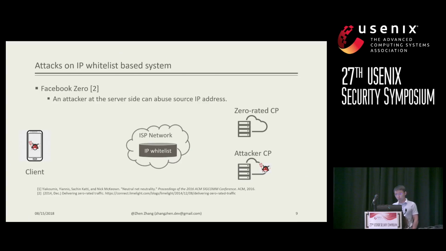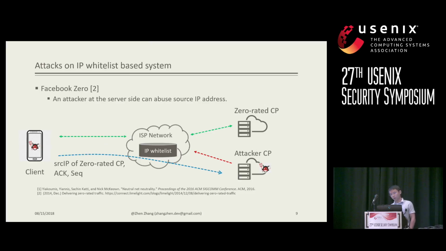In order to compromise this system, the malicious client will first build a connection with the zero-rated content provider. Once the connection is established, it will send the information of this zero-rated connection to the attacker's content provider server. The information includes the source IP address of the zero-rated content provider and the ACK number and sequence number of the last packet it received from the zero-rated content provider.